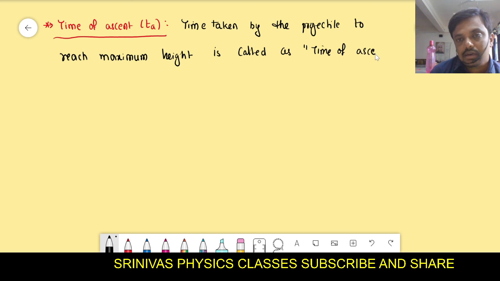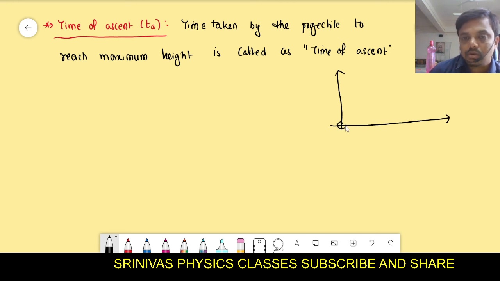Look here very carefully, this is the projectile, right? This is the x-axis and y-axis. I threw some object at a certain angle theta with the x-axis, and the object is traveling like this, right? And this is the maximum height.